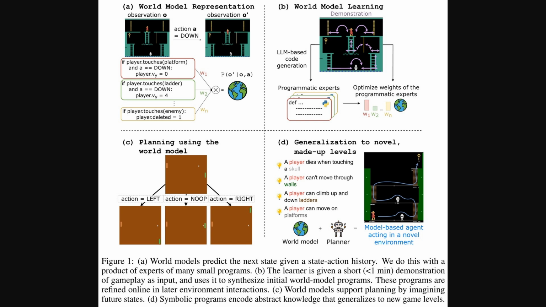Finally, panels C and D show the payoff. The agent uses this model to plan, imagining the results of different actions. And because the rules are general, the agent can apply its model to completely new levels of a game, like in Montezuma's Revenge, and still know how to play.